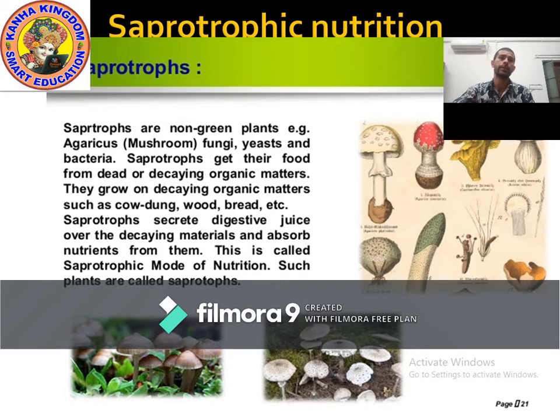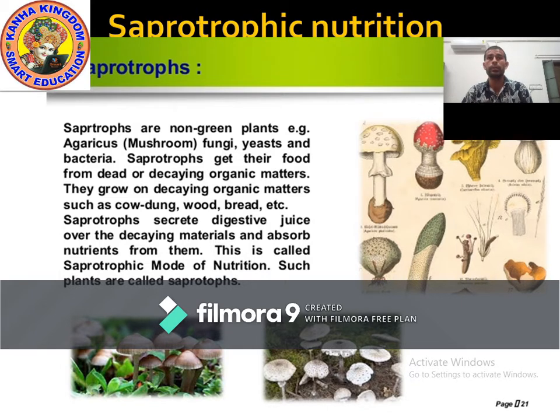So they depend on others. Saprotrophs have some digestive juice. With the help of digestive juice, they absorb dead and decaying matter. This kind of mode of nutrition is known as saprotrophic nutrition.